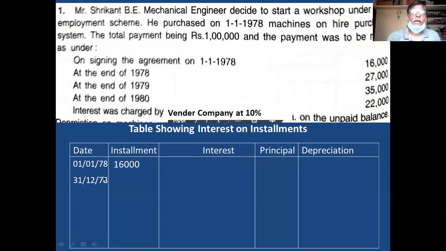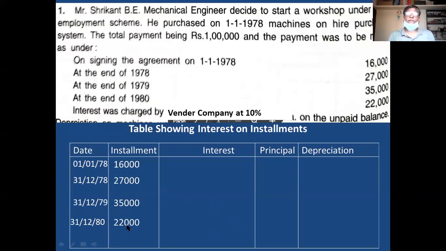1178, 16,000 paid. At the end of 78, means 31st 1278, 27,000. Then at the end of 79, means 31st 1279, 35,000. Then at the end of 1980, means 31st 1280, 22,000.